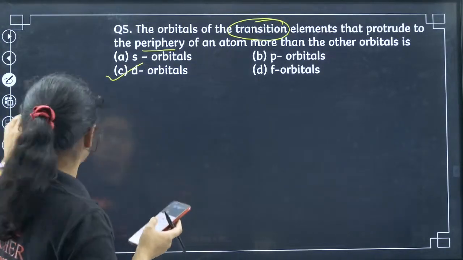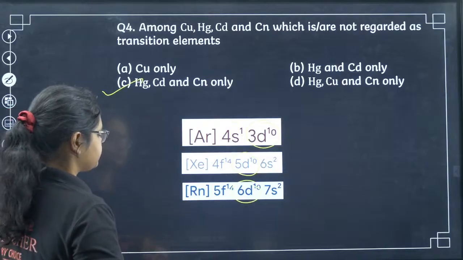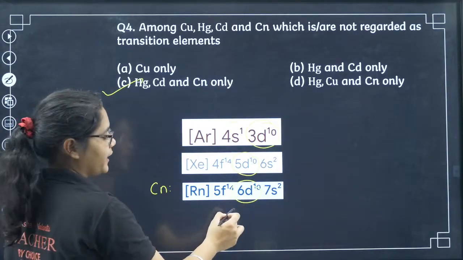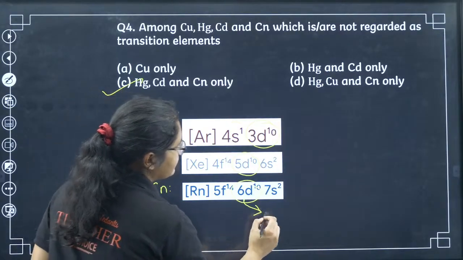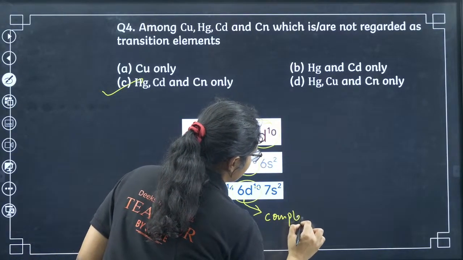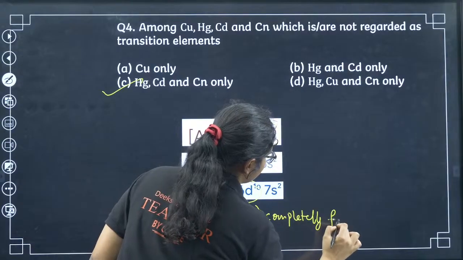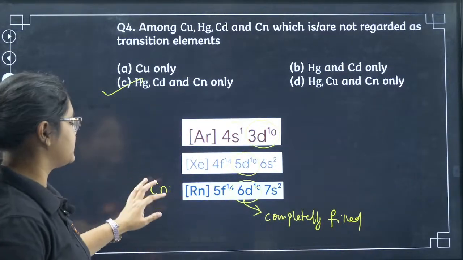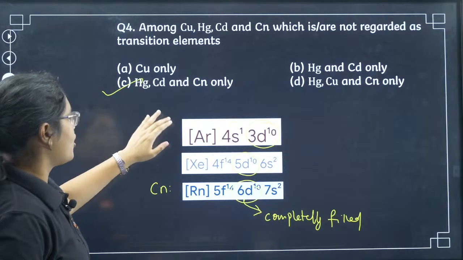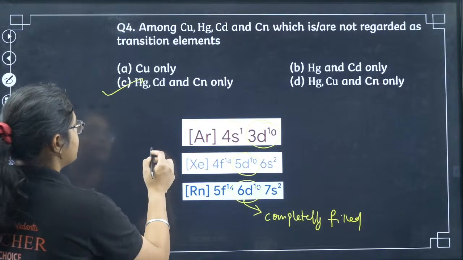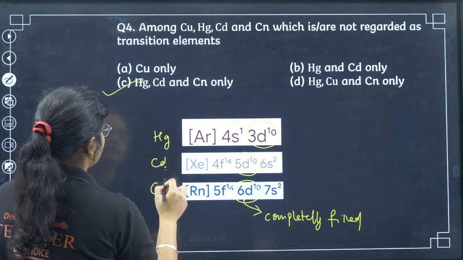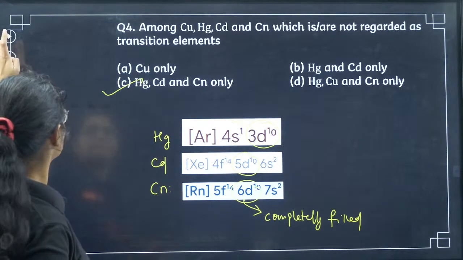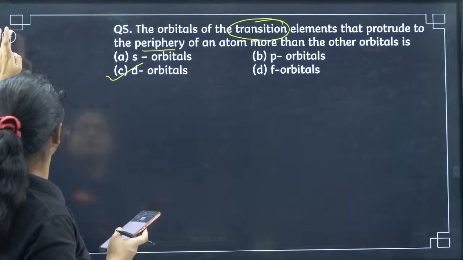Here is the question from Neon: why CN? You can see this is the configuration of CN, and they have also completely filled d orbitals, right? So that is why we cannot call them a transition element. So here we have mercury, cadmium and CN, all of which have fully filled d orbitals. Clear? Okay, now we will move to question number 6.